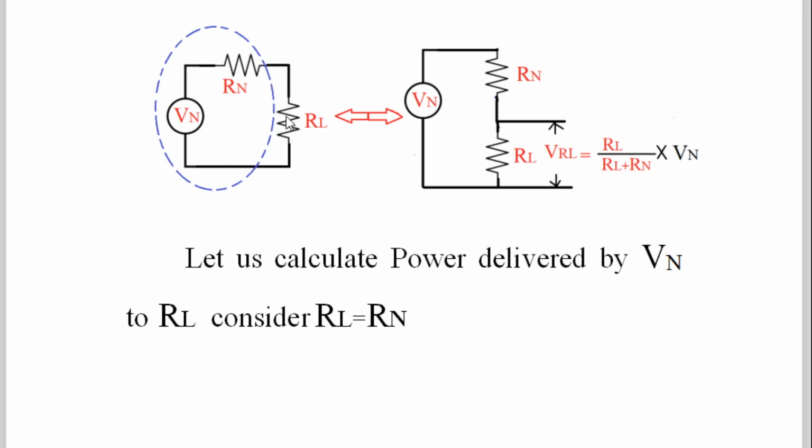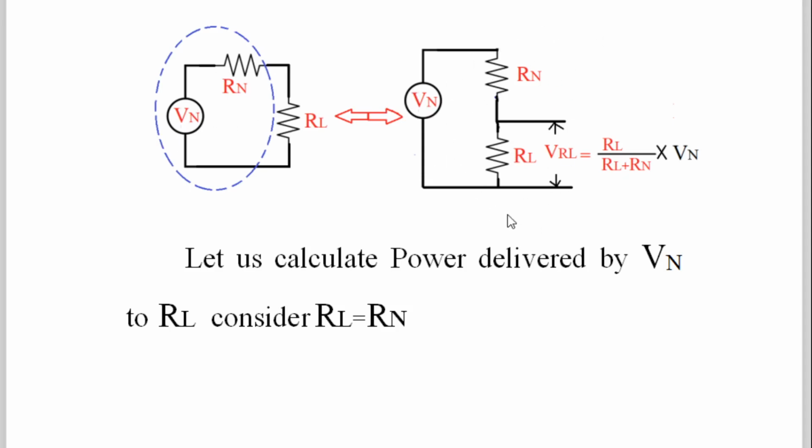So now let us connect an RL to that particular component, which has noise voltage and noise resistance. Now this circuit is equivalent to what here? See, the noise voltage Vn is here only. We have taken this horizontal one as vertical, and RL is here. So this is the potential divider circuit studied by you.